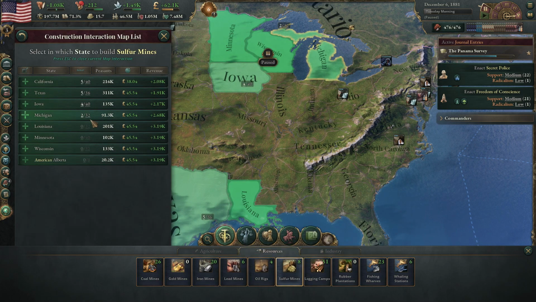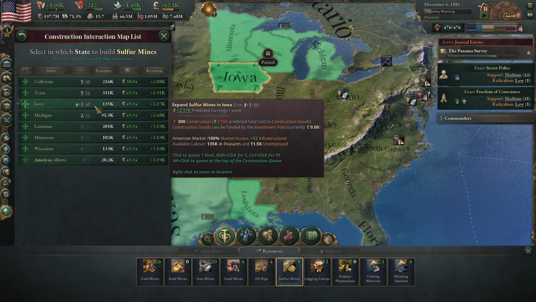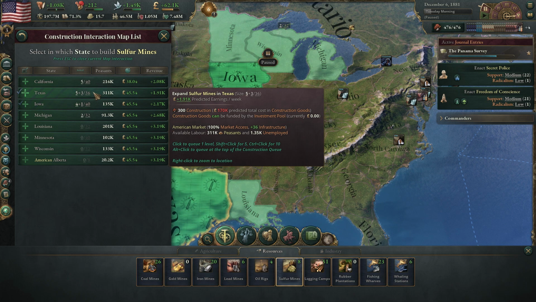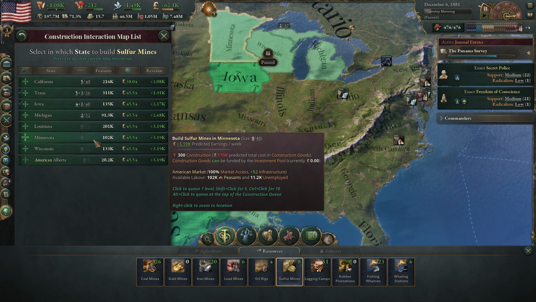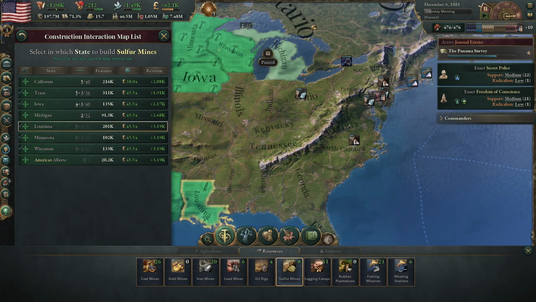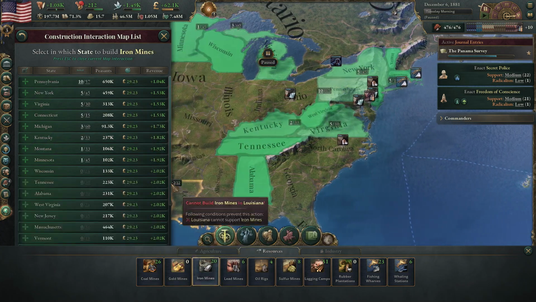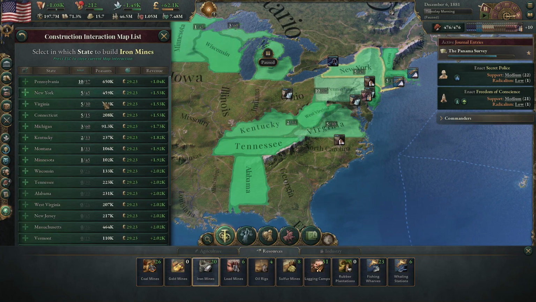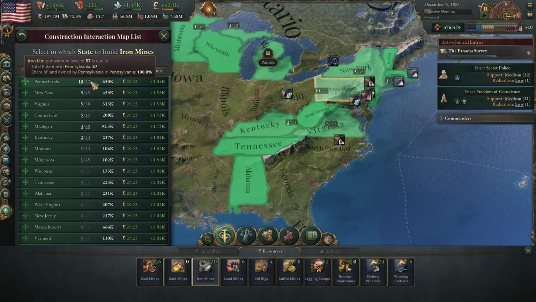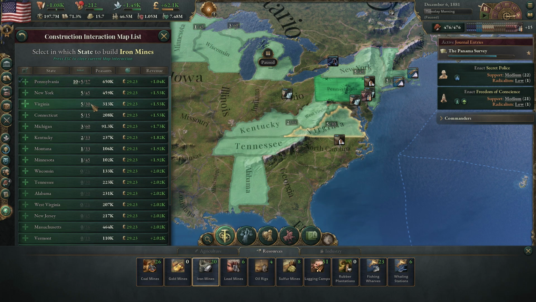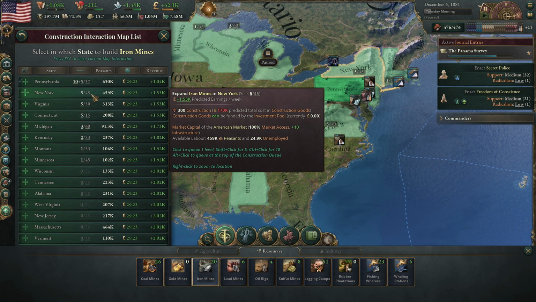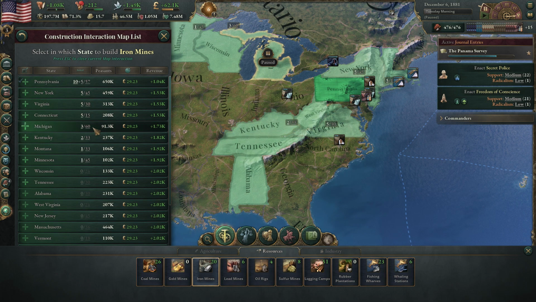So with the sulfur, looks like we do one more here in Iowa, maybe 3 more in Texas. And I suppose you could do Minnesota. And we're gonna do all these. Just get them started there. Try and bring down the cost of sulfur. And then iron mines. Let's also do more iron mines. We're gonna go probably quite a bit into Pennsylvania here, because again, they just have so many peasants. I think it would make sense to do that. And maybe a bit more in Michigan.